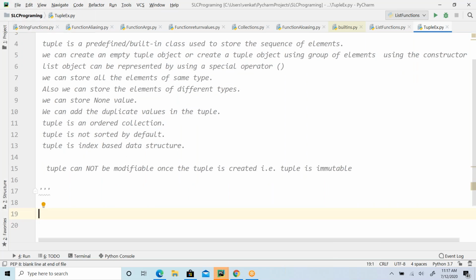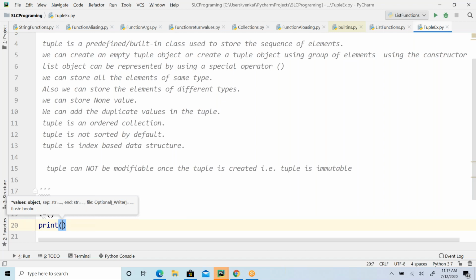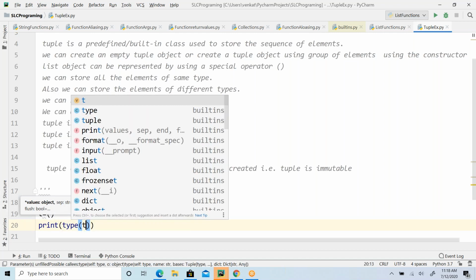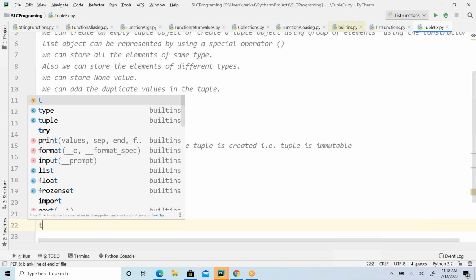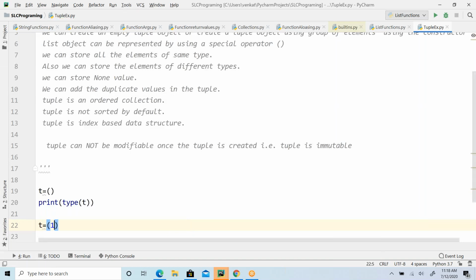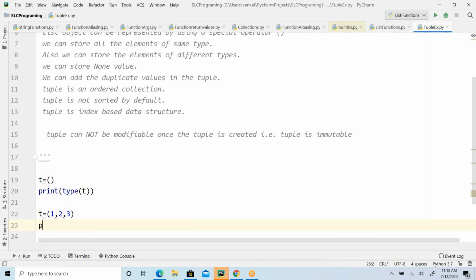So let us play with this. I'm going to create a tuple object. How to create an empty tuple object, using this, right? You can see print type of t is what? Tuple. So we can create it this way, or you can give a sequence of elements. What is the type of this? Of course, tuple.